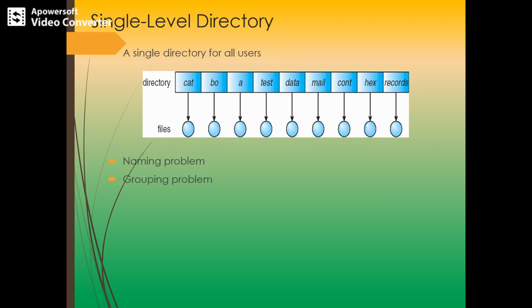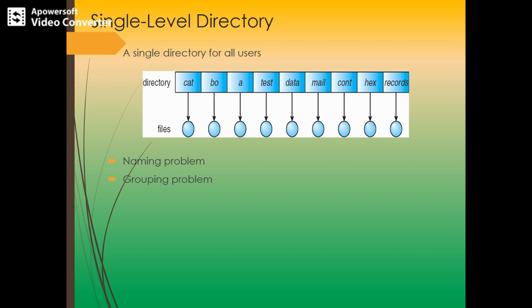First, about the single level directory. This is a very simple directory structure, as there are no subdirectories which will be created. Very simple directory structure, single level directory, no subdirectories are created. All the files are contained in the same directory, and this is easier to support and understand. The single level directory has got limitations. However, when the number of files increases or when the system has more than one user, it becomes a problem.